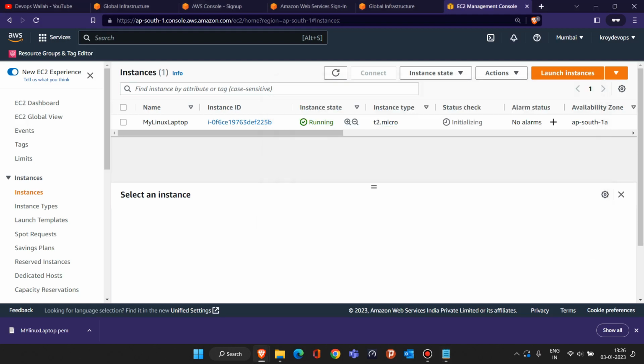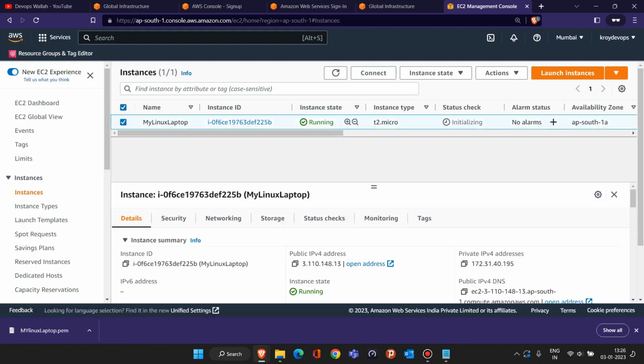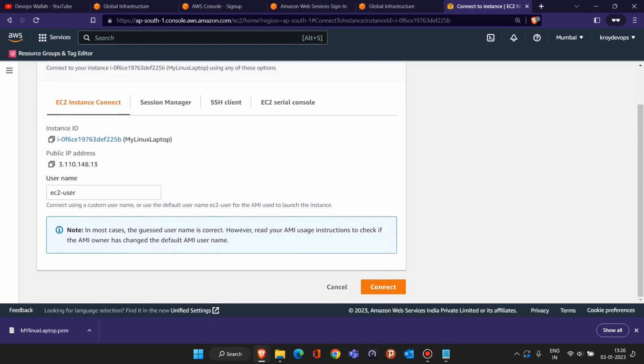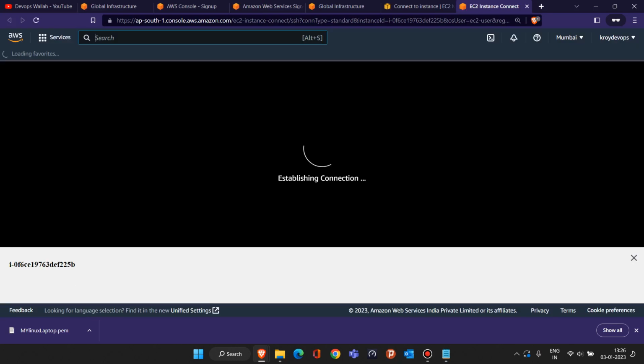The first thing you have to do is select this box. Once you select it, you'll see the connect option. Just click on connect. Now you'll see the EC2 Instance Connect option; keep that selected and click on connect. Once you click on connect, in the same browser in which you opened your AWS account, you will connect to your Linux machine. They will give you a screen.